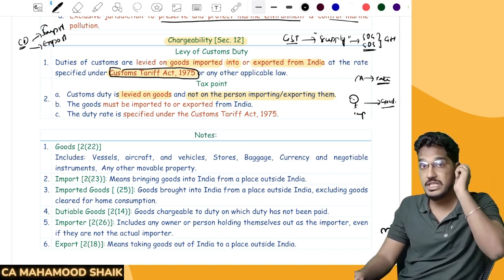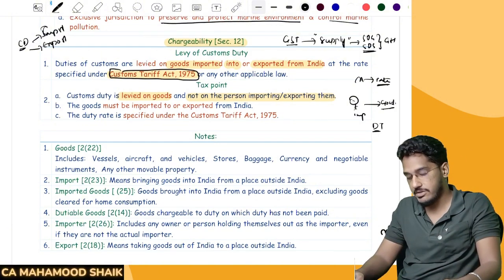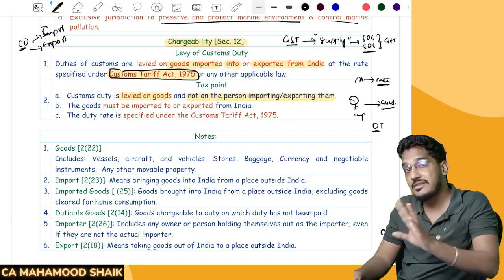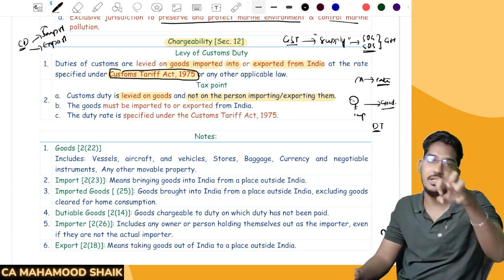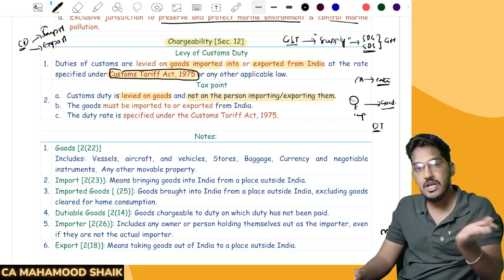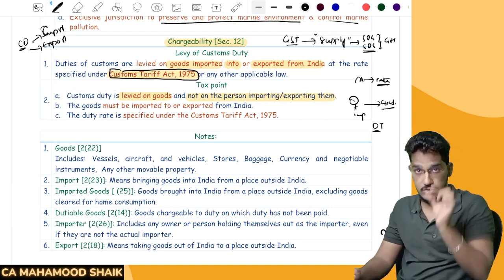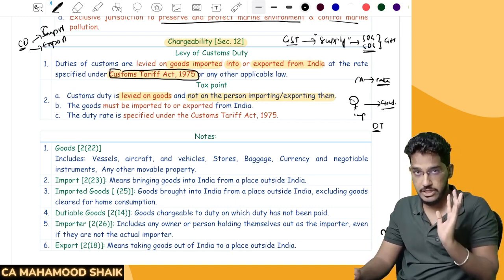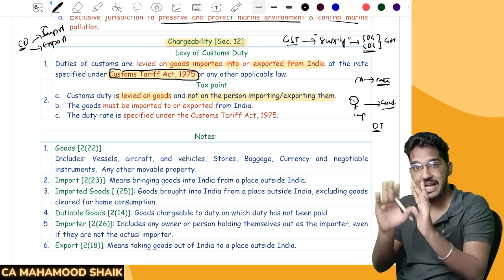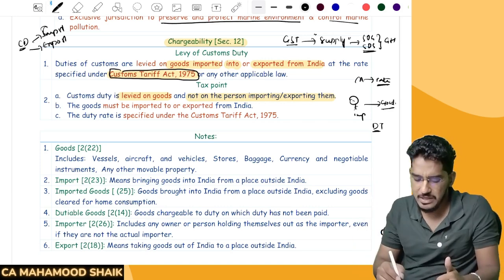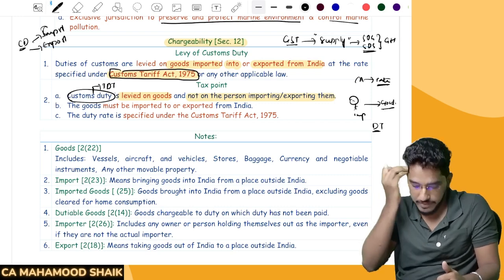Even GST will be levied on goods and services. But direct taxes like income tax are not a tax on goods or services. Income tax is a tax on the person making the income. Able to understand? So GST is also a tax on goods or services. Customs is a tax only on goods, not on the person importing or exporting. Whereas a direct tax like income tax is a tax on a person, not a tax on a transaction. Basically, what they are trying to say here is customs duty is an indirect tax. That is the meaning of this phrase.